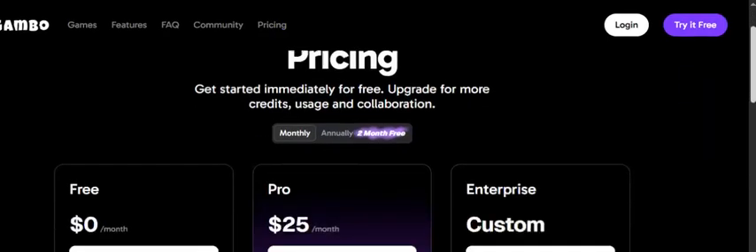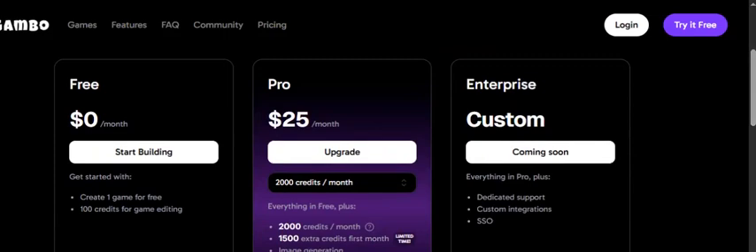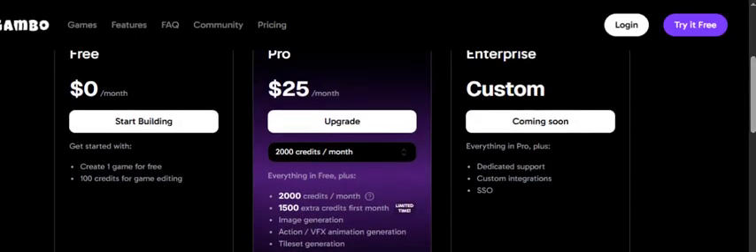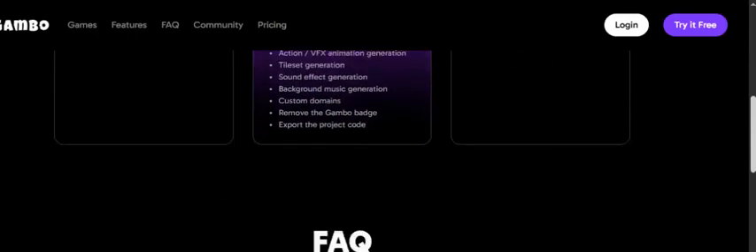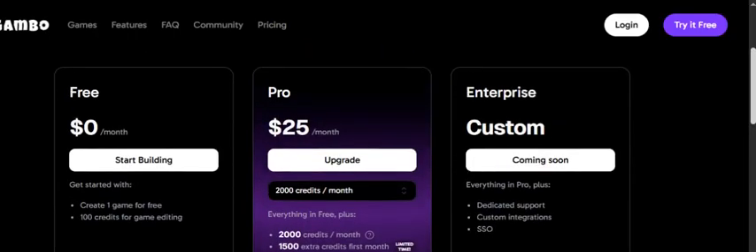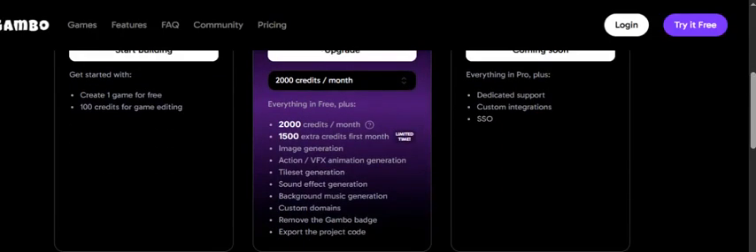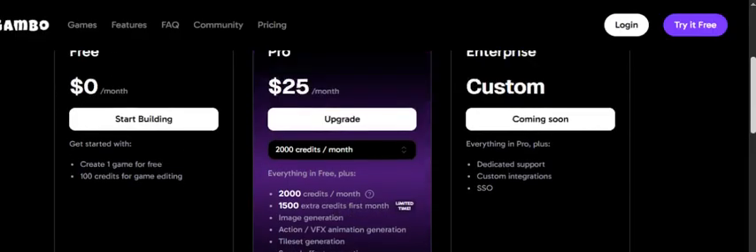You can start with the free plan. Basically, you can create one game for free, with 100 credits for game editing. You have to log in to start for free, but actually, I won't go for the login. You can upgrade, in which case you will get 2000 credits per month. Everything's written here.